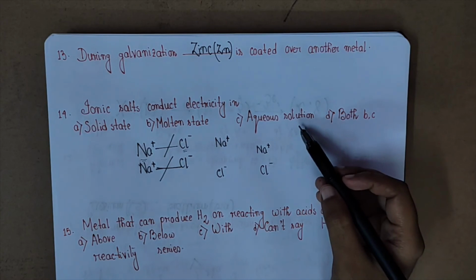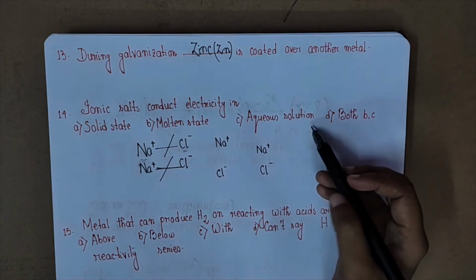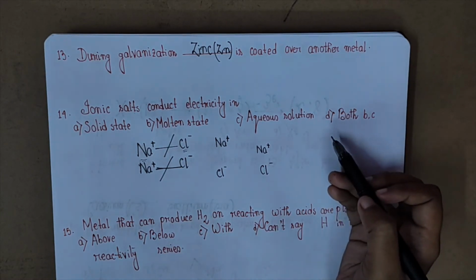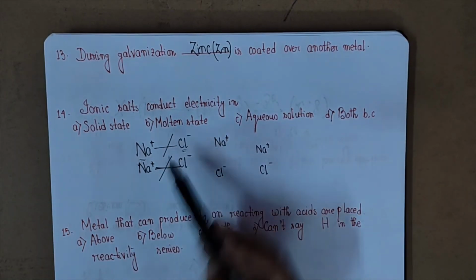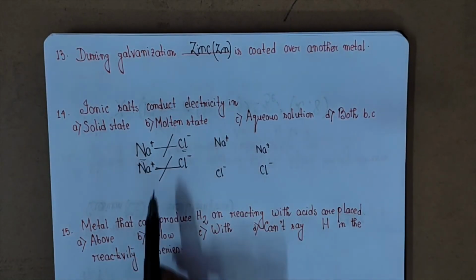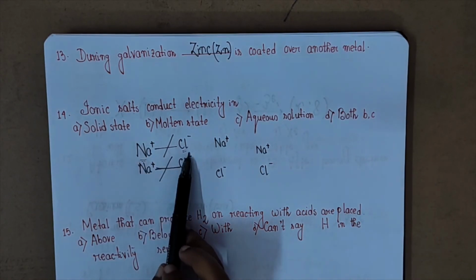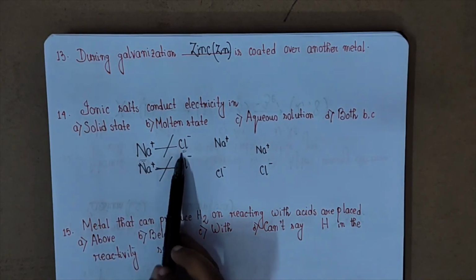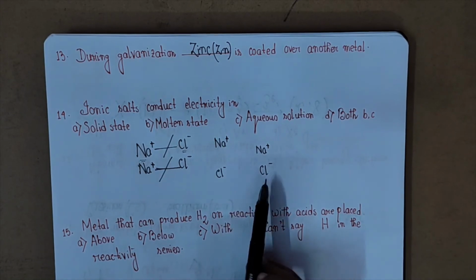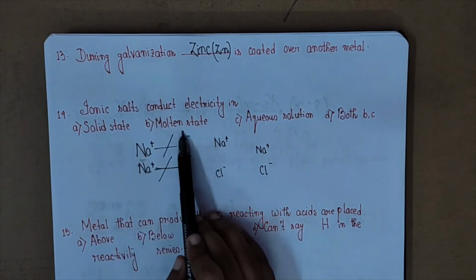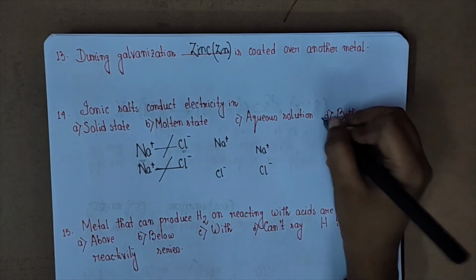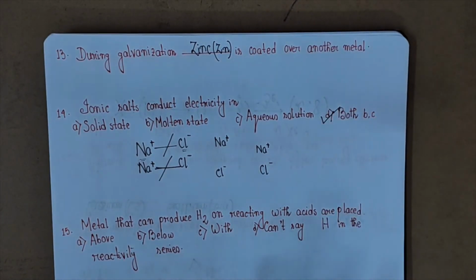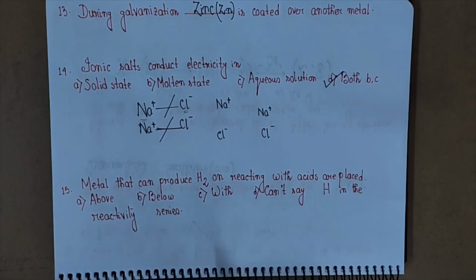Same with aqueous solution. Water has a very high dielectric constant. That means water can effectively weaken the electrostatic force of attraction between Na+ and Cl-. So the bond will weaken, which means the ions will be free. So ionic salts, both in molten state and in aqueous solution, can conduct electricity. So option D is the correct option, and this is the question.